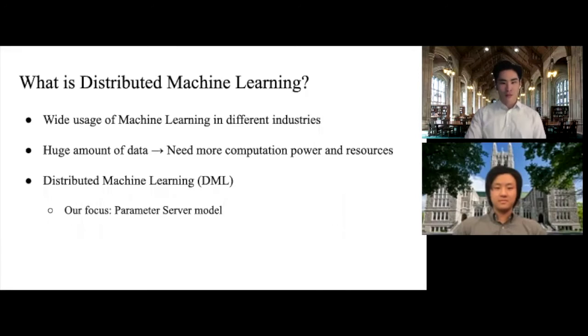Nowadays, machine learning is widely used in many industries to analyze data and help the decision-making process. However, large data sets require lots of computation power to process. A centralized design can be too expensive, so distributed machine learning has been proposed to address this issue. Basically, distributed machine learning splits up the work and sends small data batches to workers to perform training. It will reduce the need for high computational power on one single machine. The distributed machine learning model we focus on is parameter server.